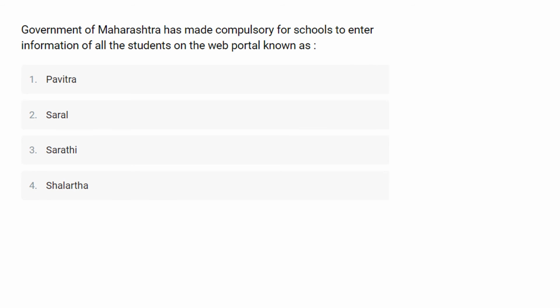The Government of Maharashtra had made it compulsory for schools to enter the information of all the students on the web portal known as. So here in this question they are asking you the Government has made it compulsory for the school to enter the information of all the students on the web portal which is known as, for which the first option here is Pavitra, second option is Saral, third option is Sarthi and the last option is Shararat. Okay.